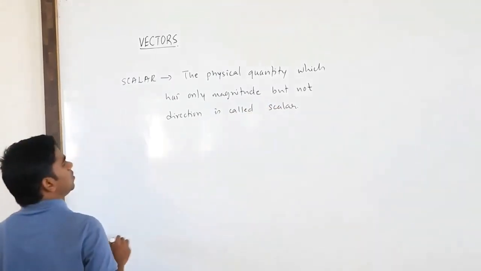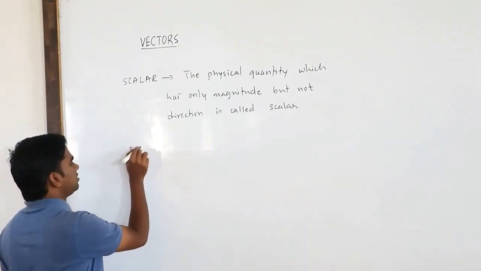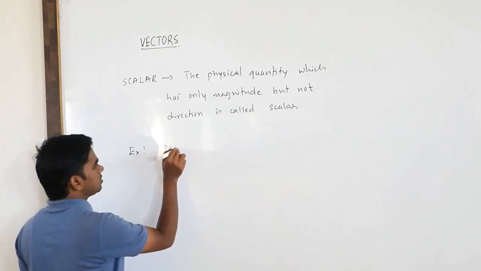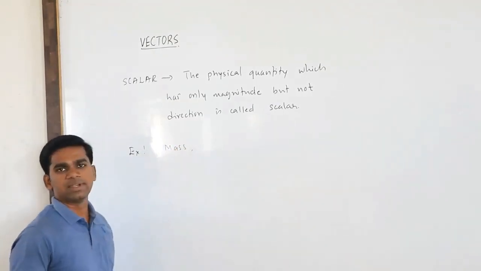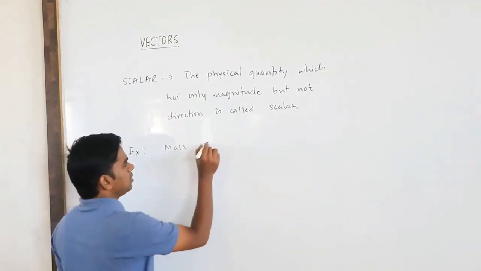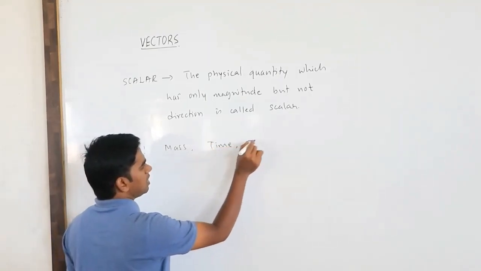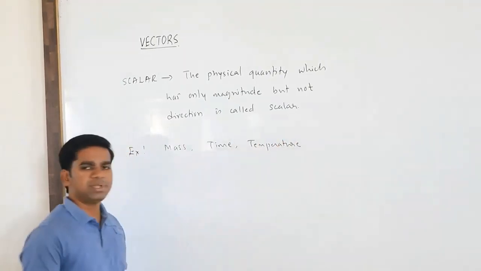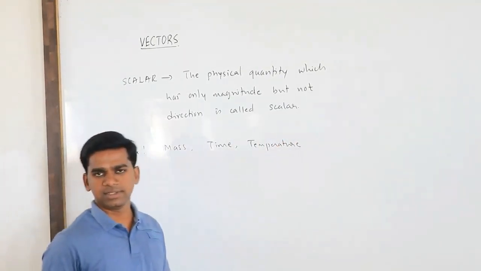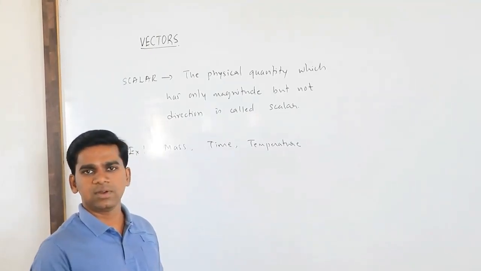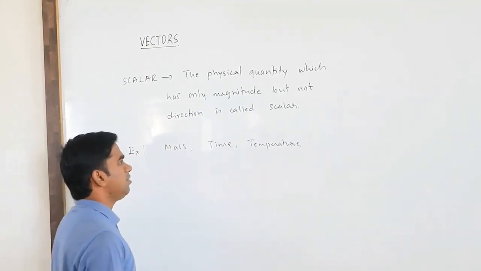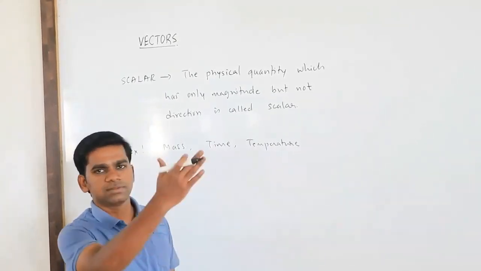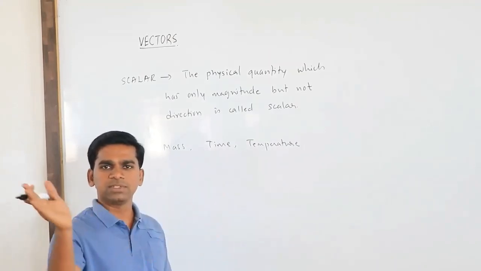Okay, so examples for scalar quantities. Can you write mass? Yes, mass is a scalar quantity. How much quantity of mass is it? Already you know time is a scalar quantity. You know temperature is a scalar quantity. Today temperature is say 27 degrees Celsius. That much is enough. In which direction? Not required. Time now is say 10 o'clock. That much is enough. 10 o'clock towards Bangalore, towards Belgaum, not required.